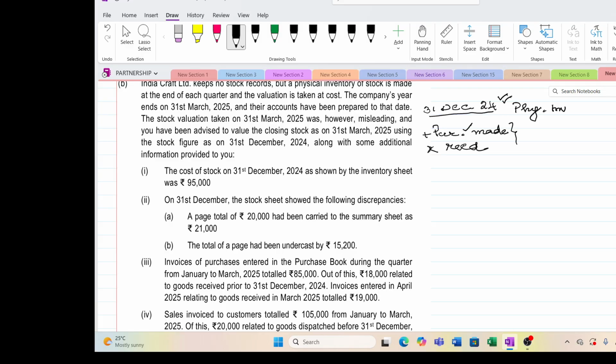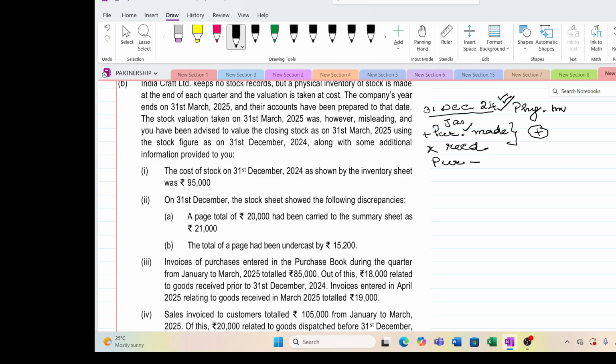That's it. We have to add this back, and any purchases returned, because that stock is not available with us during Jan to March. They have given the figure as on 31st December.